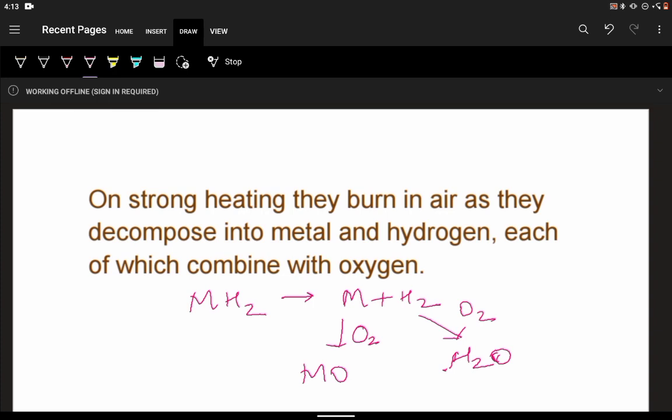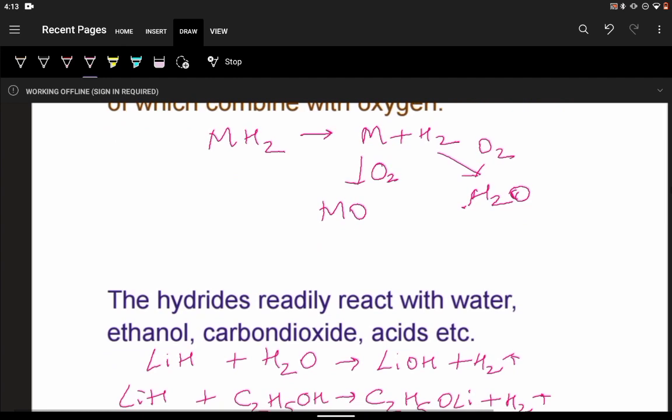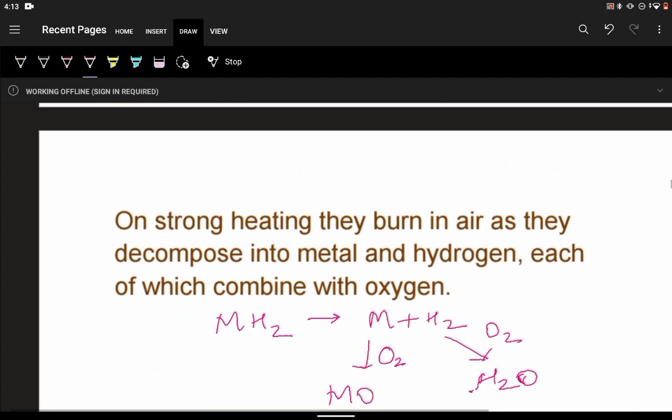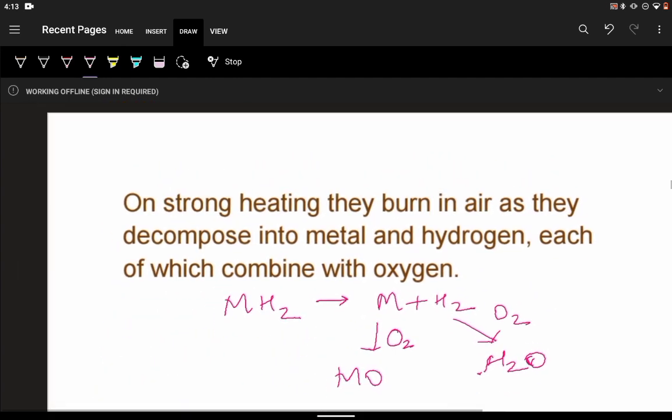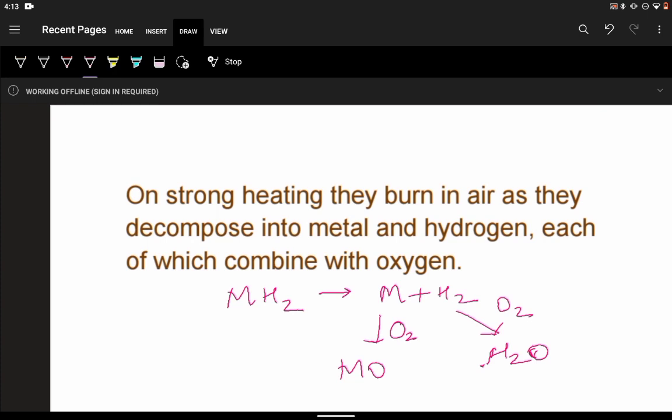Now lithium hydride, when it is reacted with water, that is a separate reaction. There will be an oxidation reduction reaction. Hydrogen gas and lithium hydroxide will be produced. It is not related to burning, it's a separate reaction. I will write and show you here.